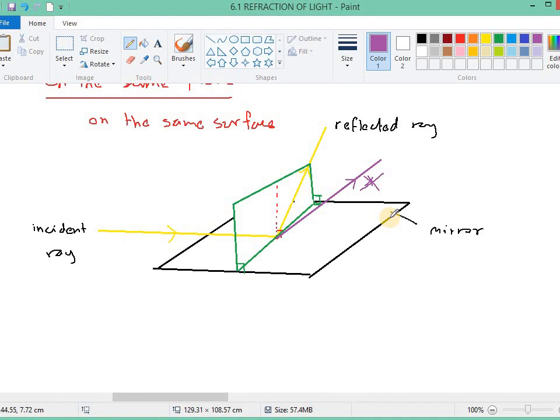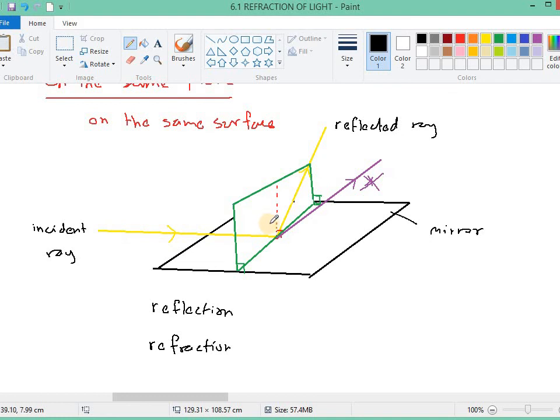I explained using reflection, but it is the same for refraction. The refracted ray, normal, and incident ray will all lie on the same plane, on the same surface.